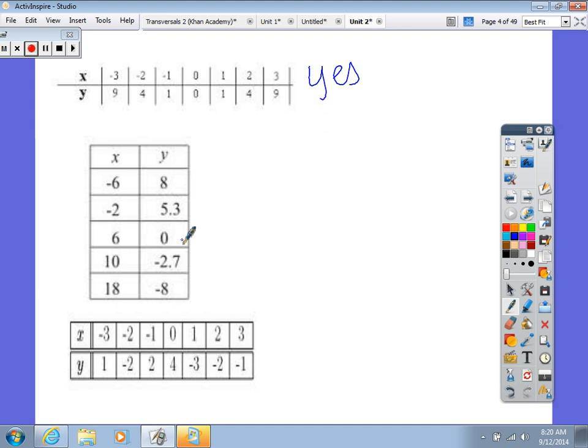Okay, this set of data right here, would this be a function or not a function? Yes, it is a function because for every input, there's only one output. And then down here, is this a function? Yes, because for every one input, there's only one output. Well, negative 2 is on there twice, but what is the negative 2 though? That's a y. So it can only be your x's. You got it? If it's an x twice, it's not a function. That's the only one that matters.